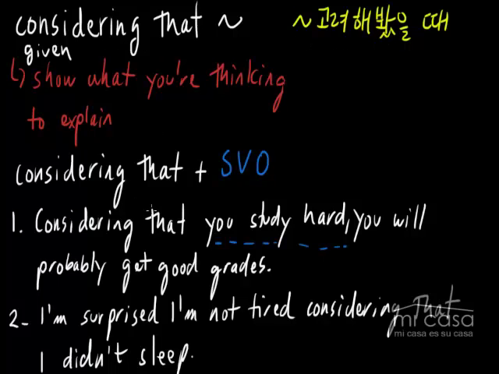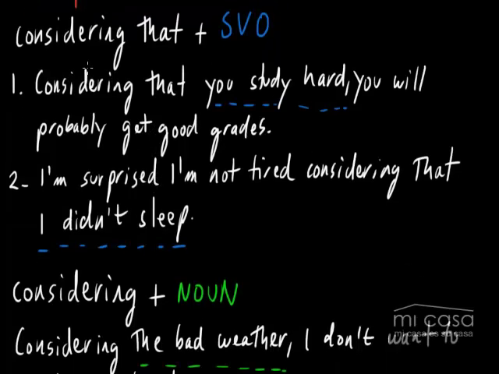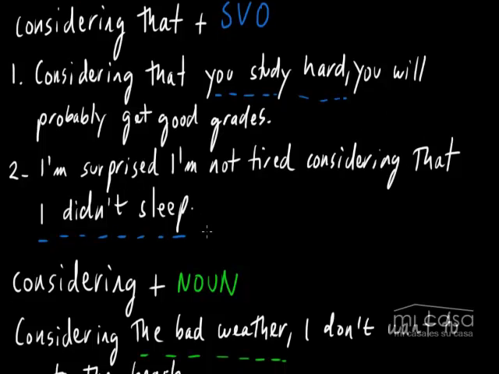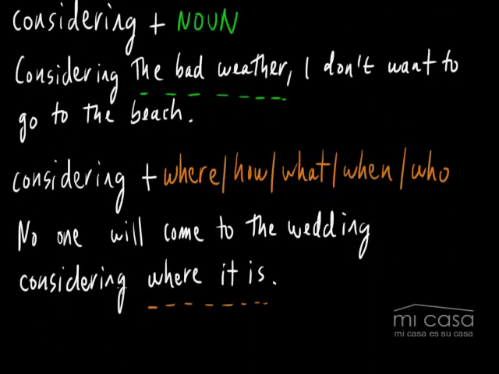So in all of these sentences, I could change them. I could say considering that, or I could say given that you study hard. I'm surprised I'm not tired given that I didn't sleep. Given the bad weather. Given where it is, etc. So I just wanted to go over that. Both are used, both are fine, considering or given. You can use either one. In fact, I think it's probably good if you use both.